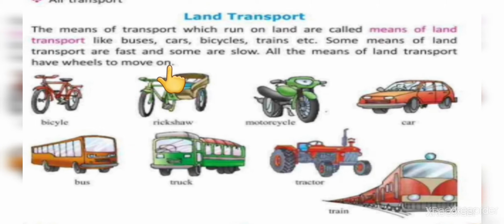Land transport is the transport or movement of people, animals or goods from one place to another on land. It is the most common means of transport. Here you can see some examples of means of land transport like bicycle, rickshaw, motorcycle, car, bus, truck, tractor, train. And here you can see all the means of land transport have wheels to move on.